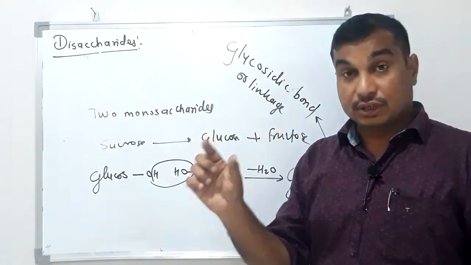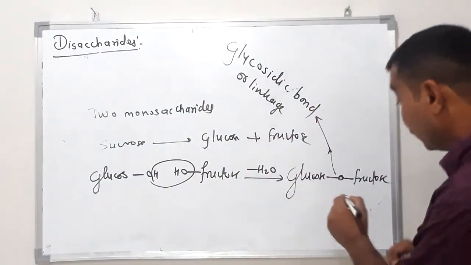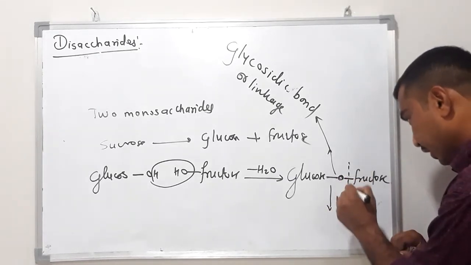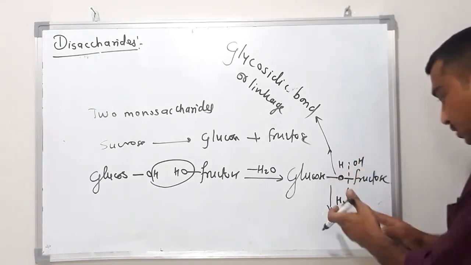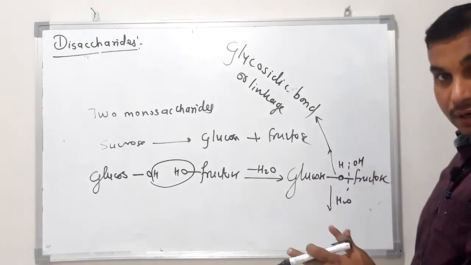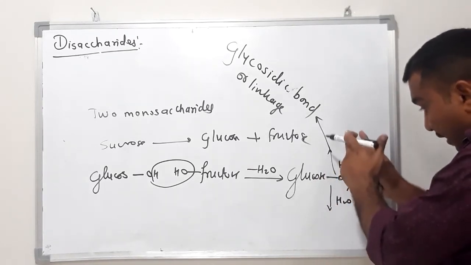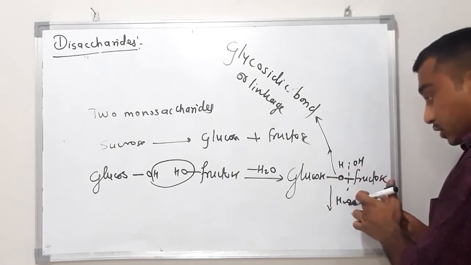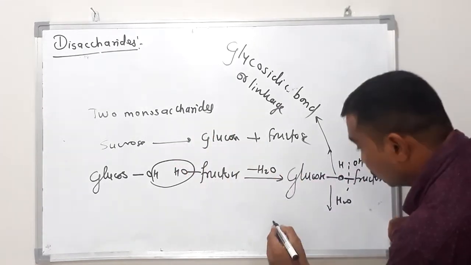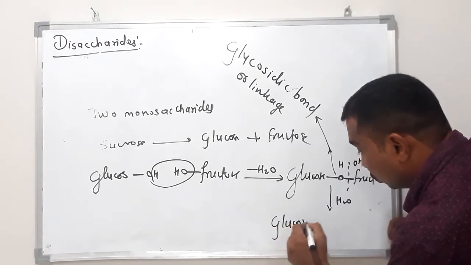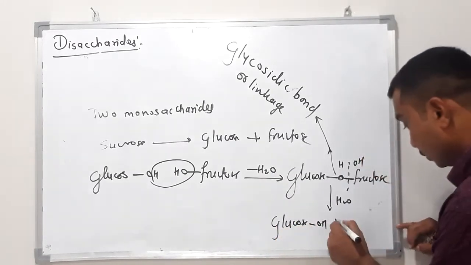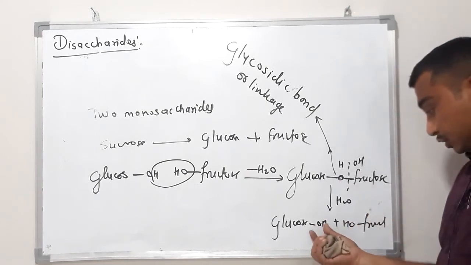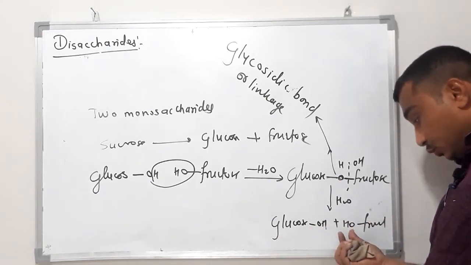So during hydrolysis what happens? If we perform hydrolysis, then one of the bonds will break, with HOH. Hydrolysis means addition of water. This water molecule gets added across this bond, the oxygen atom and one of the monosaccharide molecules, and separates them. So glucose with an OH group and fructose with an OH group will form. This is the OH group of glucose, this is the OH group of fructose.